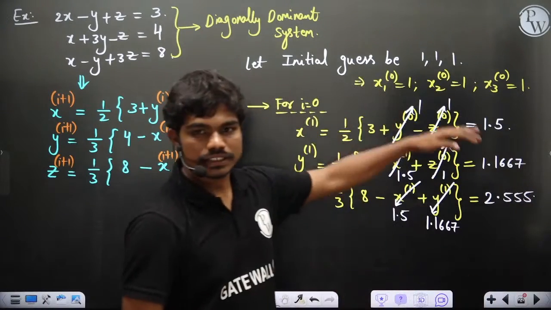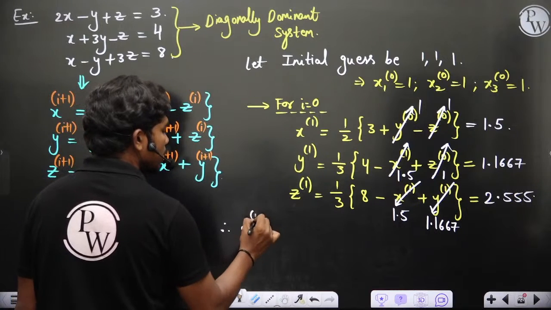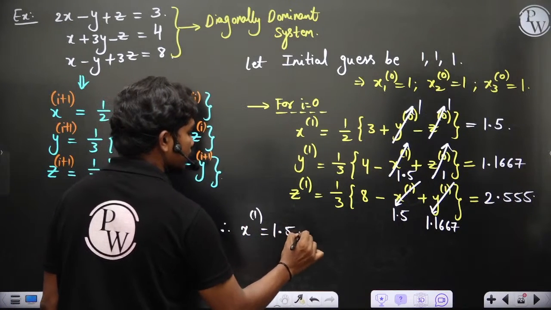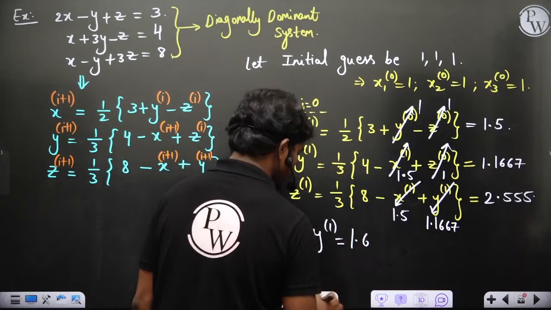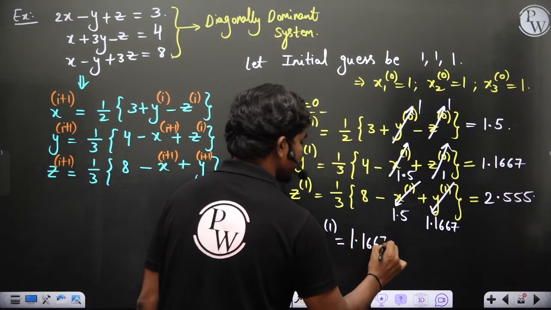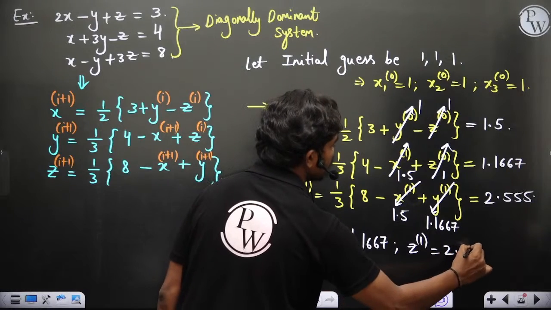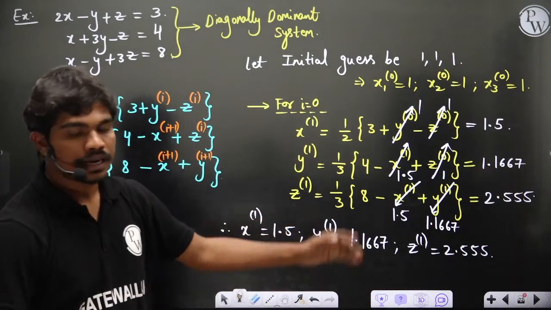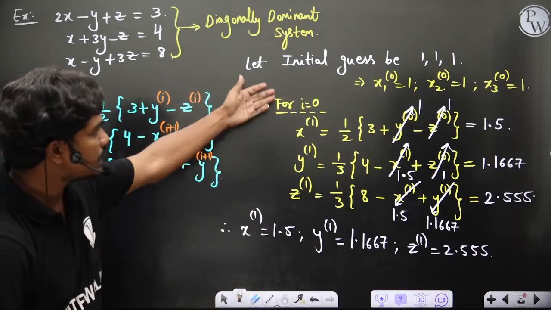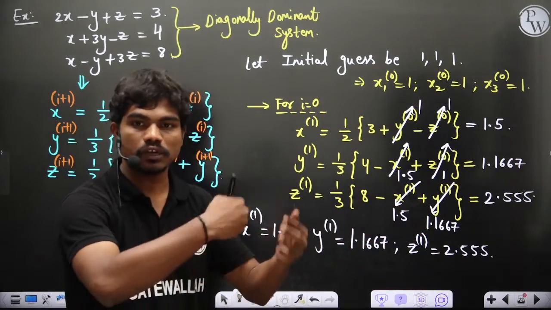These are the first iteration values. Therefore you got x1 is equal to 1.5, y1 is equal to 1.1667, and z1 is equal to 2.555. These are the values you got. Now when you perform the second iteration for i equal to 1, again the same story. Whatever calculations we have done, we have to repeat them once again.